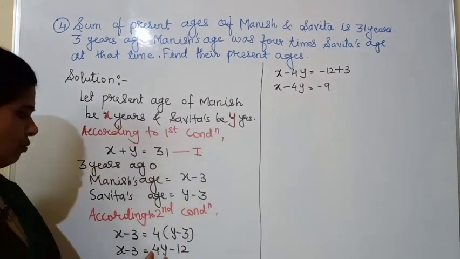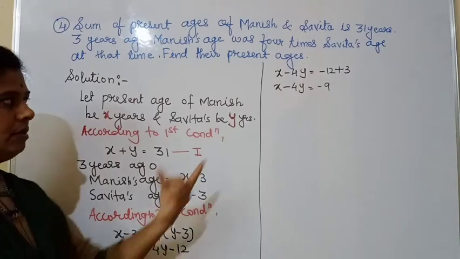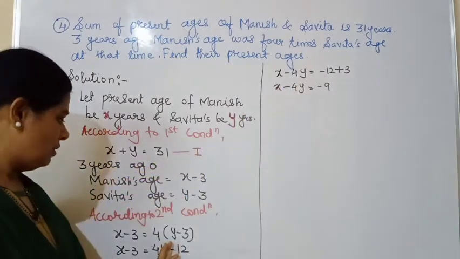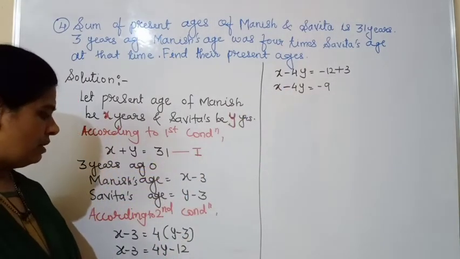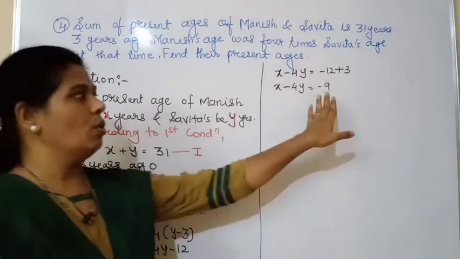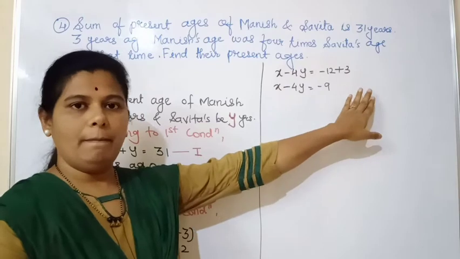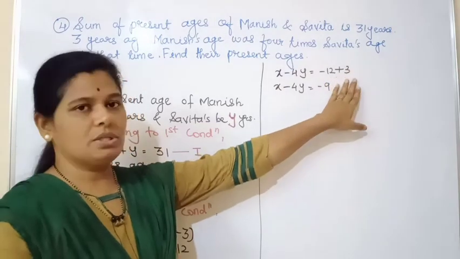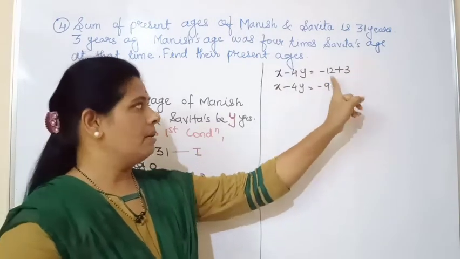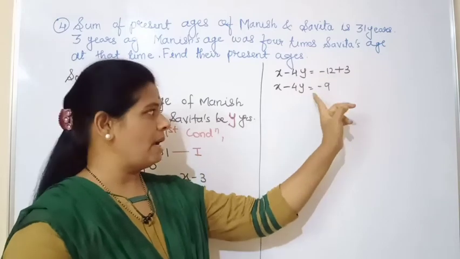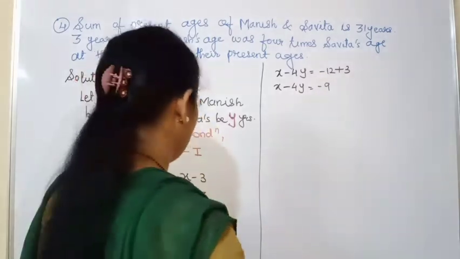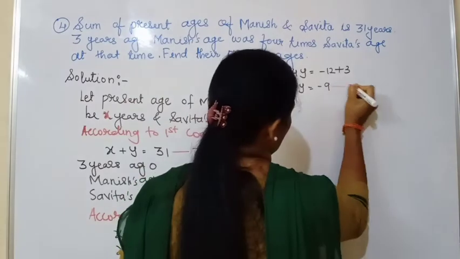Okay, see now 4y will come towards the x, it will become minus 4y, then minus 12, 4 3s are 12, so it is minus 12, and plus 3. Minus 3 will go towards 12, it will become plus. So minus 12 plus 3: minus plus minus, the sign of the greater number is minus, so it will be minus sign. This is our equation number 2.